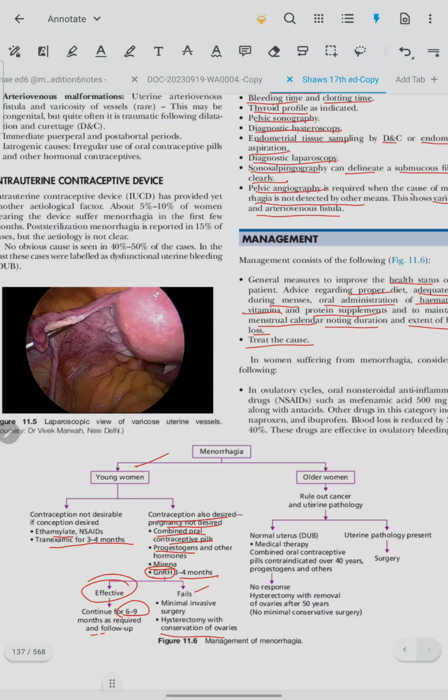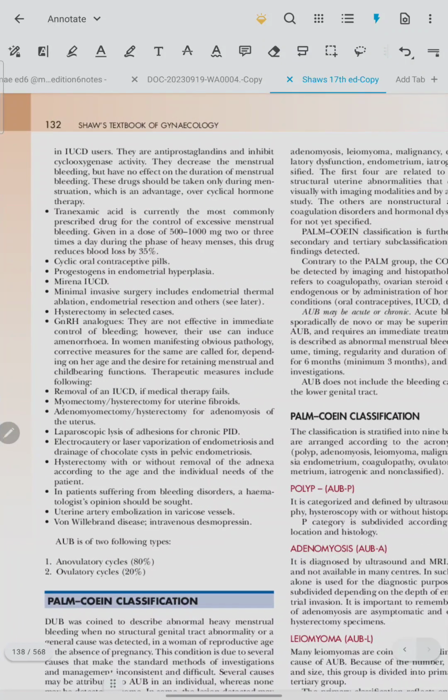In older women, rule out cancer and uterine pathology. If there is a normal uterus, then medical therapy; combined OC pills are contraindicated over 40 years. Progestin and others. If no response, then hysterectomy with the removal of ovaries after 50 years is done. Uterine pathology, if present, surgery is the preferred mode.